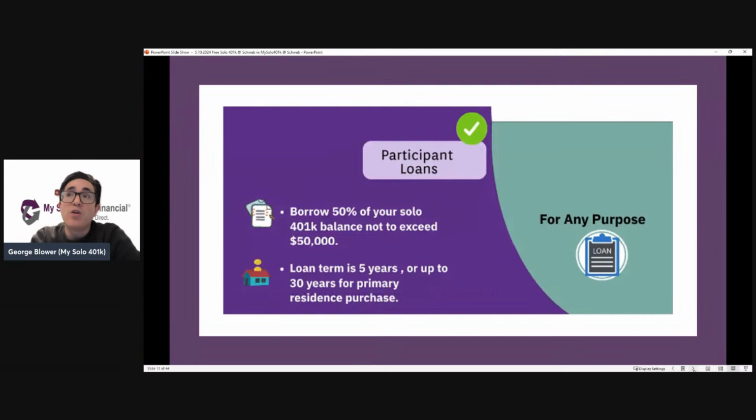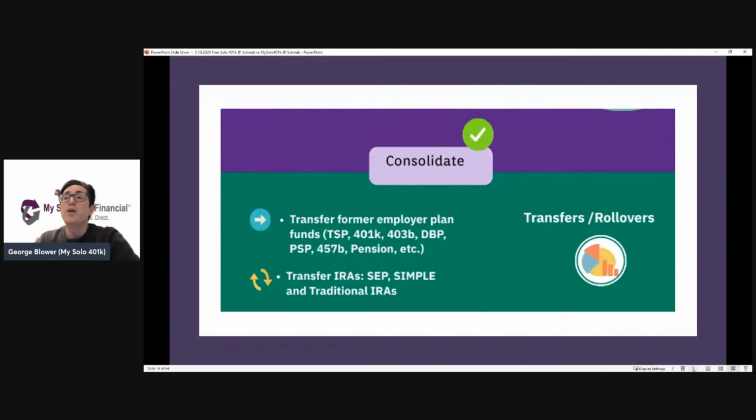The payment terms would be, you could borrow up to 50% of the balance, not to exceed $50,000, and then use those funds for any purpose whatsoever. It's going to have to be paid back in either monthly or quarterly payments, equal payments of principal and interest. The interest would be prime plus 1% or a CD rate plus 2%, with those payments spread over a 5-year term.